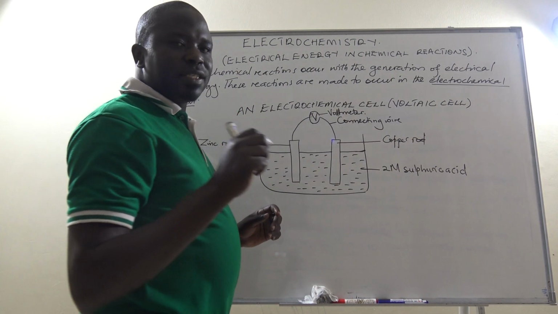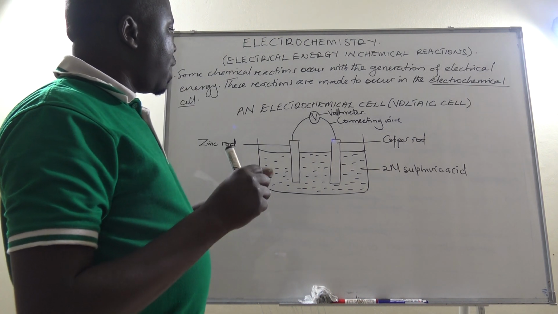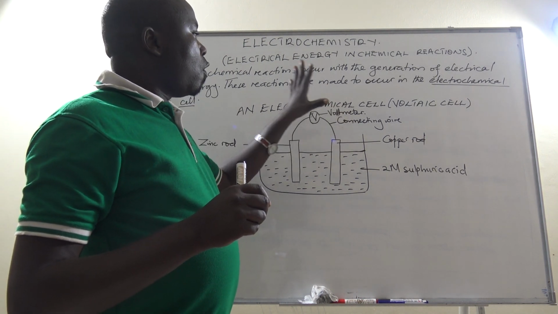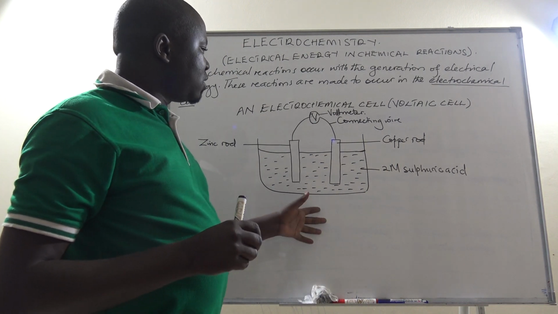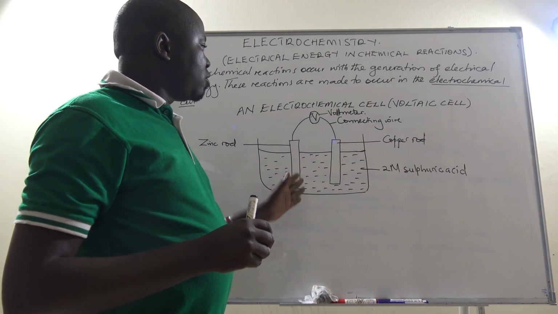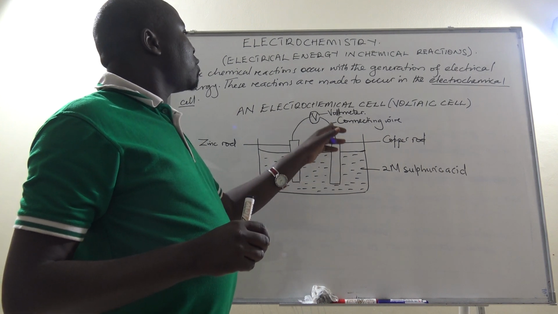So in our next session, we are going to look at how this one here operates, or how it functions. So we are going to see how it functions and some of the reactions involved that leads to the production of electrical energy.